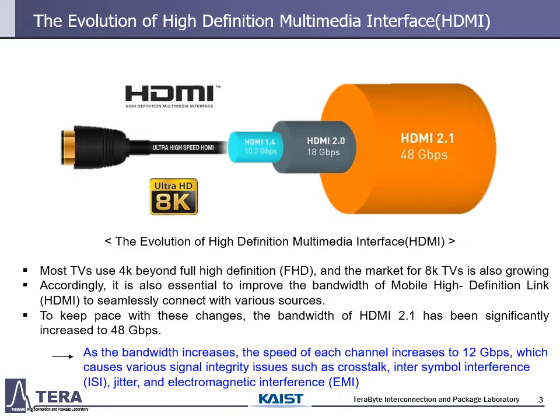In 2002, HDMI 1.1 development began, and at that time it had a bandwidth of 4.95 Gbps. And it gradually increased from version 1.2 to 10.2 Gbps, from version 2.0 to 18 Gbps, and from version 2.1 to 48 Gbps. With this increase of bandwidth, the speed also reached 12 Gbps per channel. But the high data rate causes various signal integrity problems.